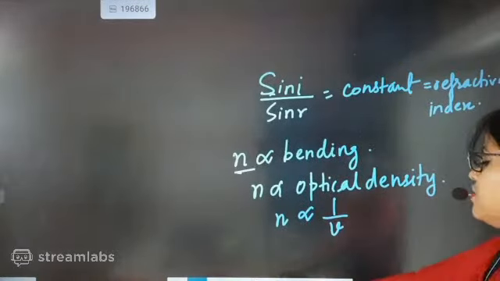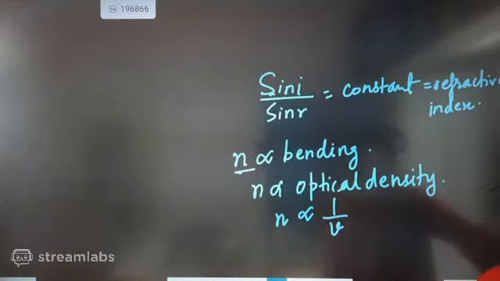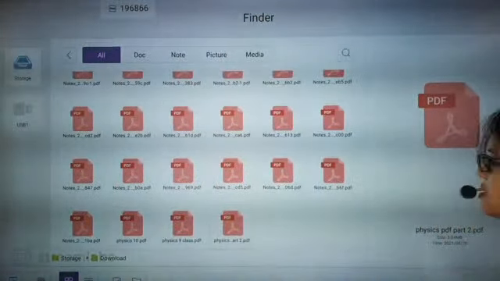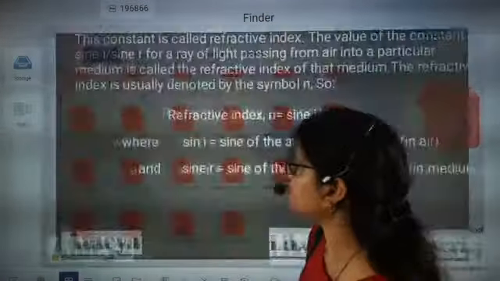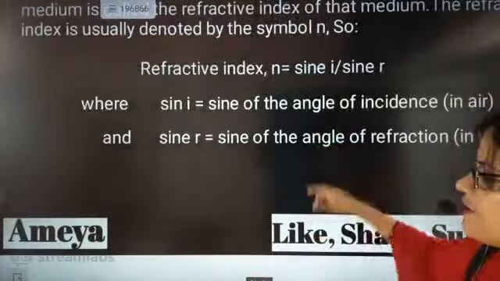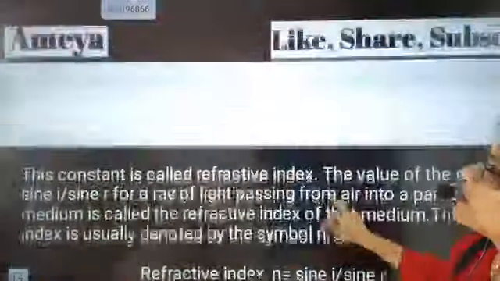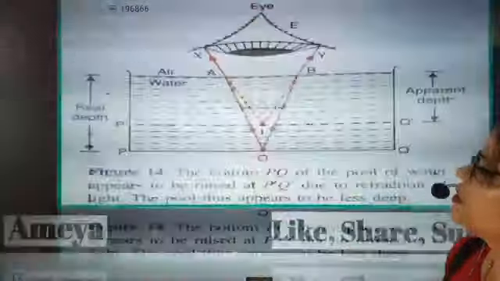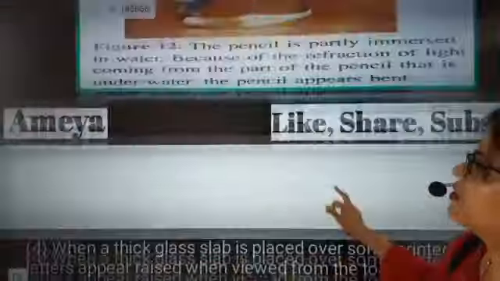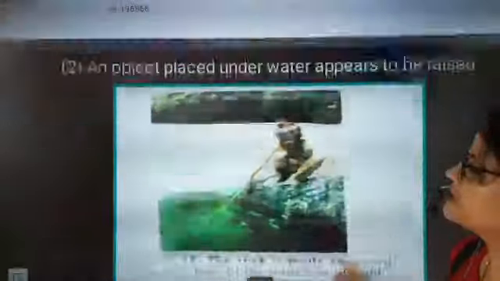One more time, beta. Now listen, this part we have already finished. Now we are going towards the next section, beta. In the next section we are going to understand new things. This section we have finished.